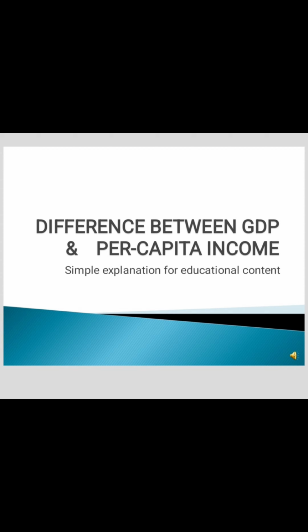Today we are discussing what is the difference between GDP and per capita income. Do you know a country can have a huge economy but still have poor citizens? For example, a country may produce trillions of dollars worth of goods and services, yet many people still struggle financially. How is that possible? The answer lies in two important economic indicators, that is GDP and per capita income.